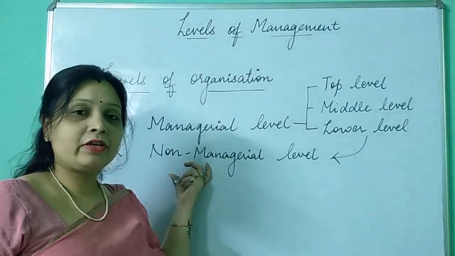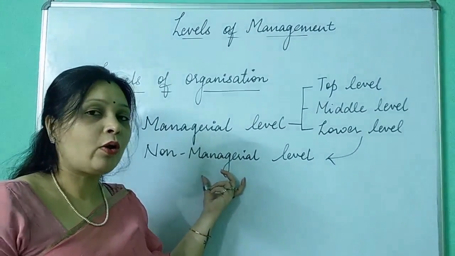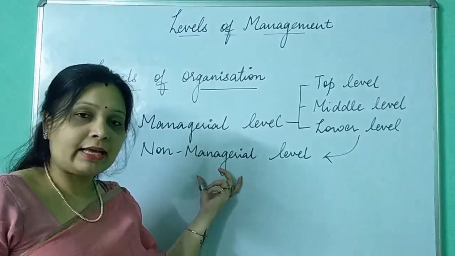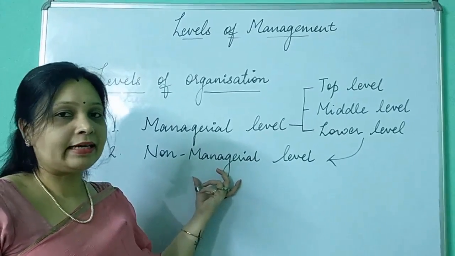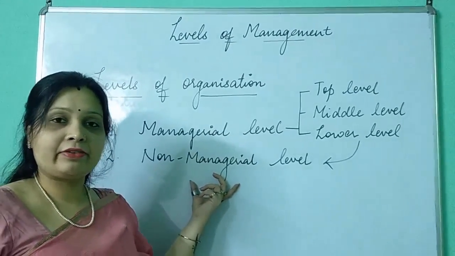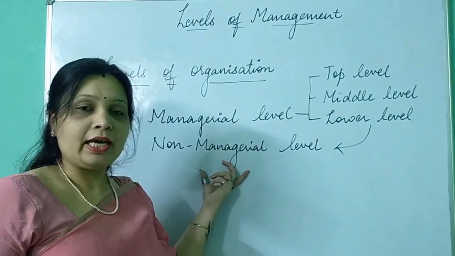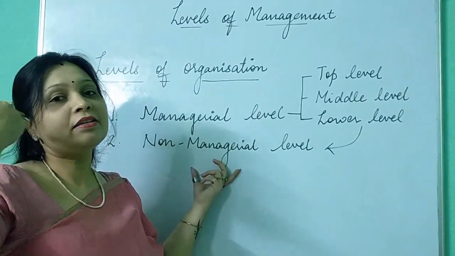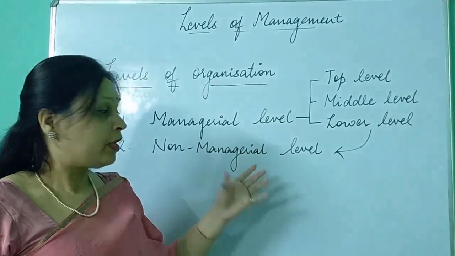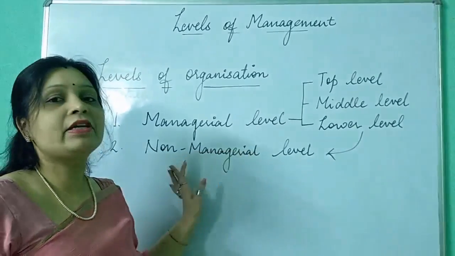But in the non-managerial level, we don't have any managers. In this level we have those members who are just being managed by someone, but they do not manage anyone else. For example, workers or laborers, because workers and laborers are at the lowermost level. They are on the platform level and they don't have any subordinates to manage. They are being managed by their superiors, and that is why it is called non-managerial level, because they don't manage anybody. So we do not count this level in the levels of management.